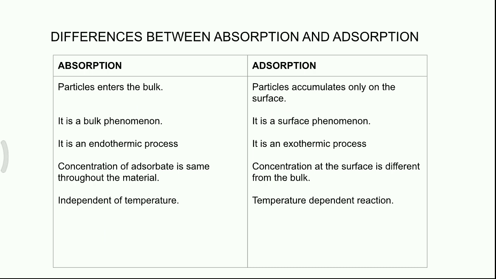The second difference: absorption is a bulk phenomenon, while adsorption is a surface phenomenon. Absorption is an endothermic process, while adsorption is an exothermic process. In absorption, the concentration is the same throughout the material, while in adsorption, the concentration at the surface is different from the bulk.